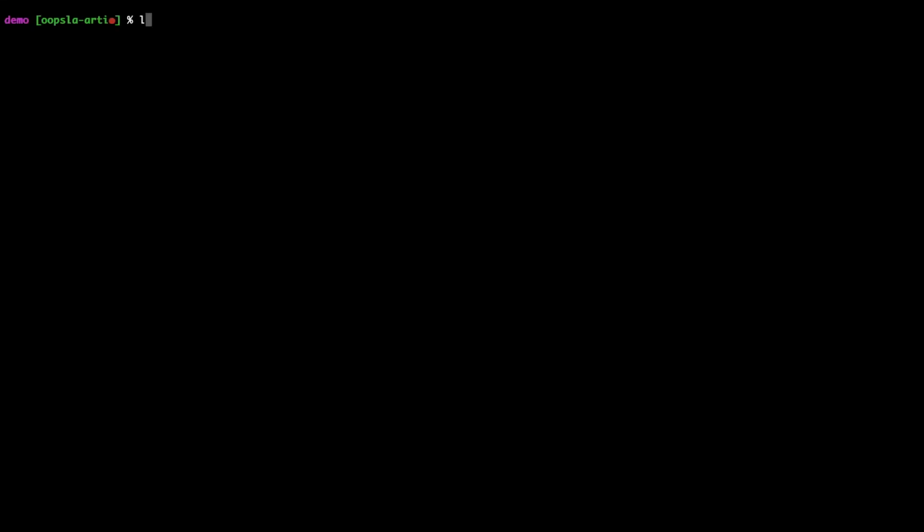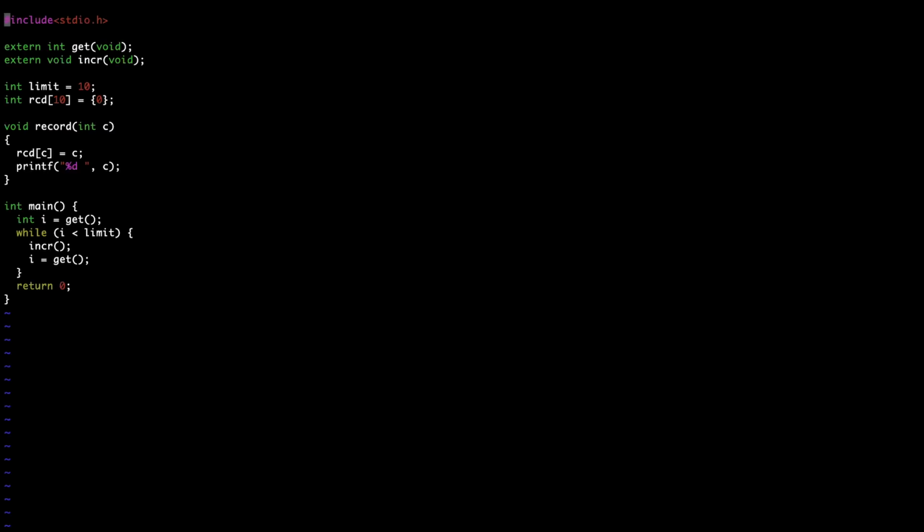Now welcome to the demo part. First, let's look at the example files. There are 6 symbols in the main file. 2 of them are external functions, 2 of them are global variables, and the other 2 are local functions. In the main function, there's a loop. In each loop, it will call the incr function and the get function. There's another function called record. Record just writes its parameter into an array and then prints it out.